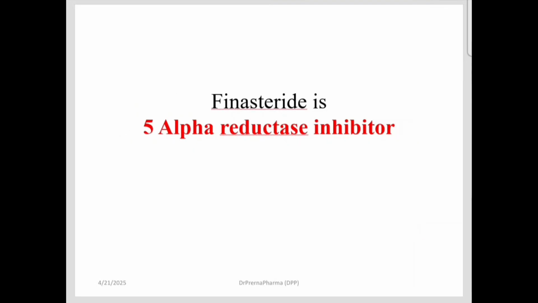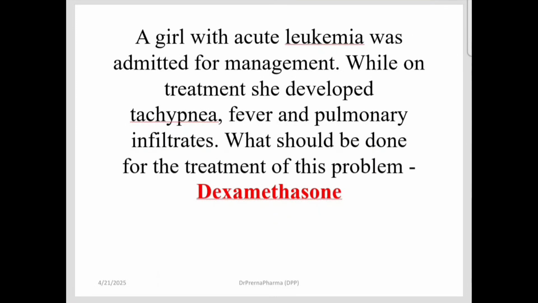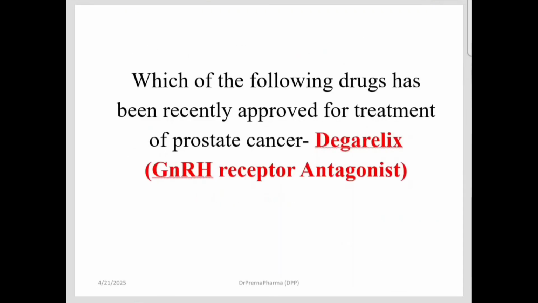Finasteride is a 5-alpha reductase inhibitor and it is used in the treatment of prostatic carcinoma, also benign hypertrophic prostate. Most common long-term side effect of tamoxifen is venous thrombosis. Then a girl with acute leukemia is admitted for management, and on treatment she developed tachypnea, fever, pulmonary infiltrates. So what should be done for the treatment? You have to give dexamethasone. Which drug has recently been approved for treatment of prostate cancer? This is degarelix. It is a GnRH receptor antagonist and it reduces the growth of the prostate cancer cells.